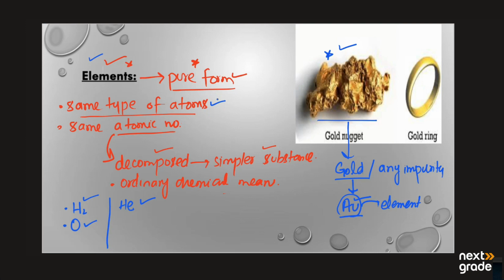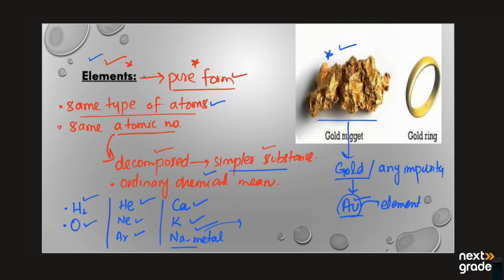Another example: helium, neon, argon, all these are elements. If we have calcium in the pure form, potassium in the pure form, or sodium metal in the pure form, all these are elements, and they cannot be further divided into simpler substances by ordinary chemical means, meaning simple chemical means like decomposition, which may be destructive distillation or something else.